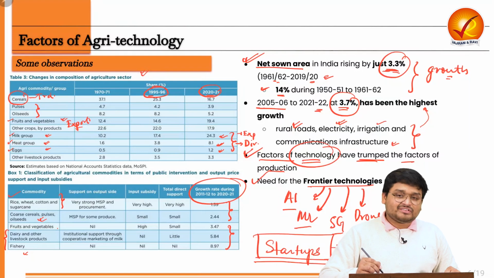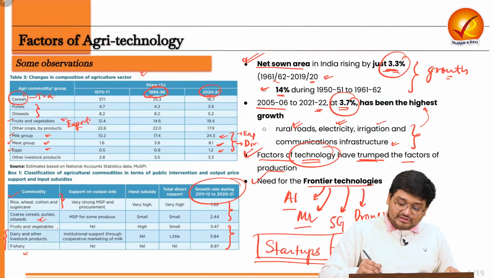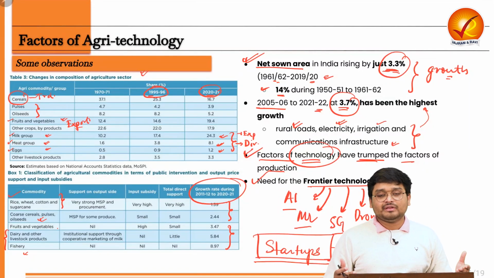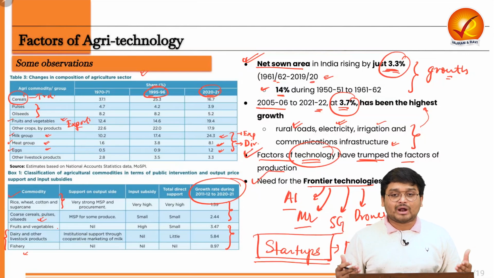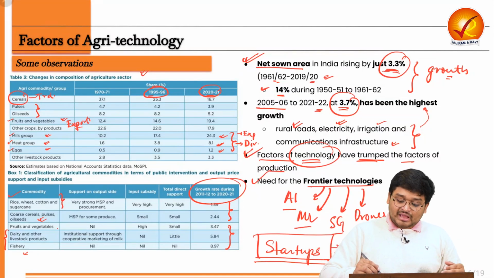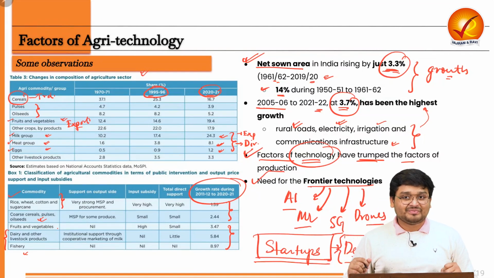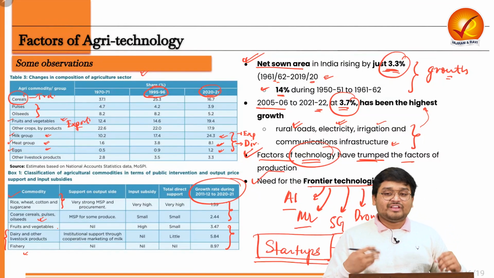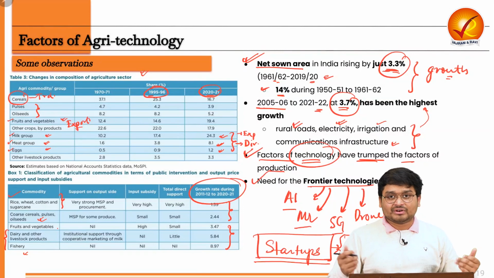And let me give you an example, or a case study, from Bihar, which is known as Dehat. Dehat as a startup is doing excellent work in bringing seeds to farmers and marketing their products, and they are also generating billions of dollars in revenue. So it is a very good model or case study for your answers too.